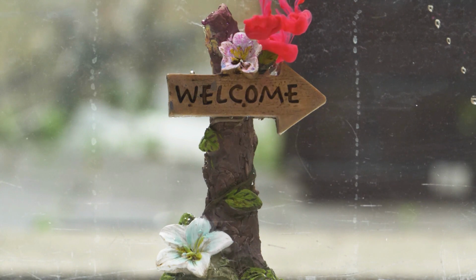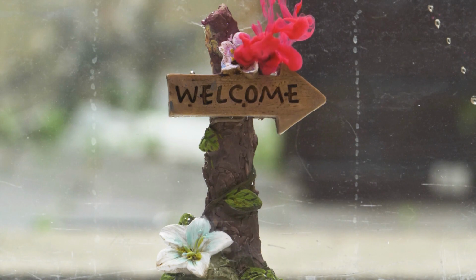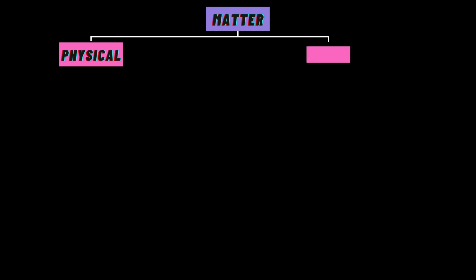Today in this video, we are going to briefly see the whole outline of nature and states of matter. Matter. What is matter? Anything which occupies space, has mass, has property of inertia, and we can feel it, is called matter. In layman terms, everything that exists in the universe and surrounds space, and has mass, is called as matter. We can classify matter by physical composition and chemical composition.